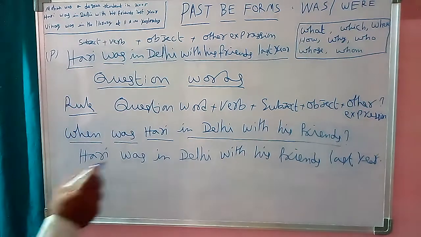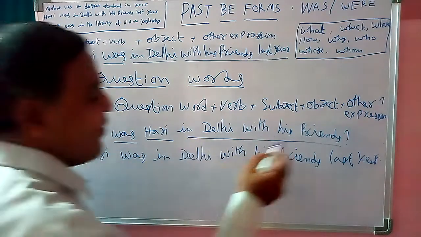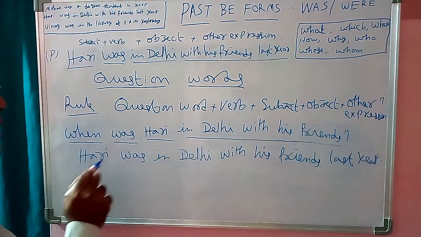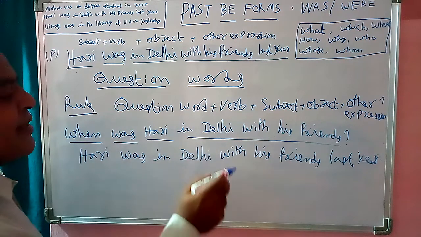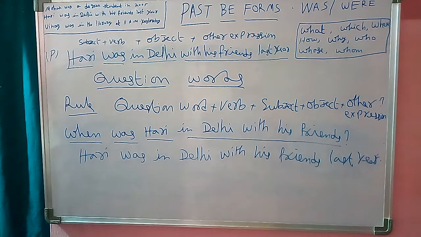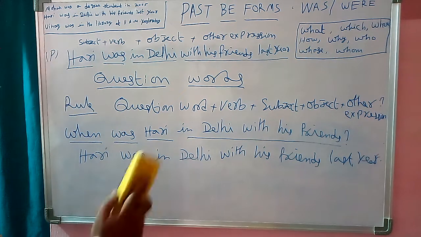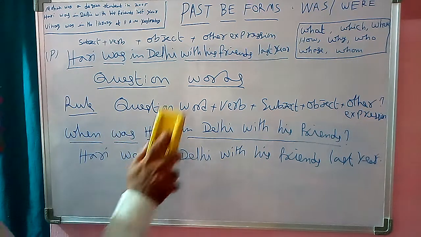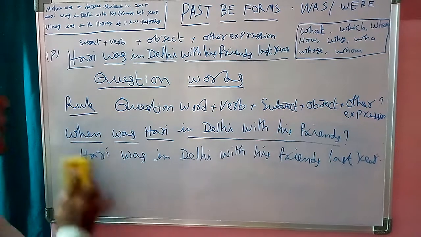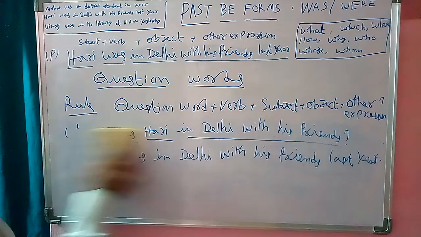So, when was Hari in Delhi with his friends? Hari was in Delhi with his friends last year. So like that we ask question words. The question word rule is question word, where, subject, object, other expressions.